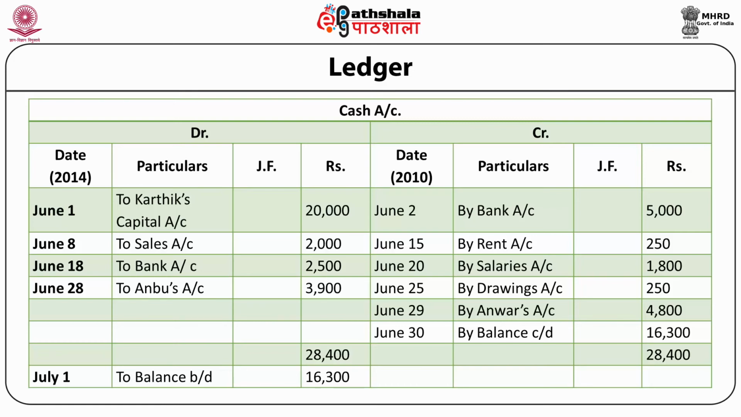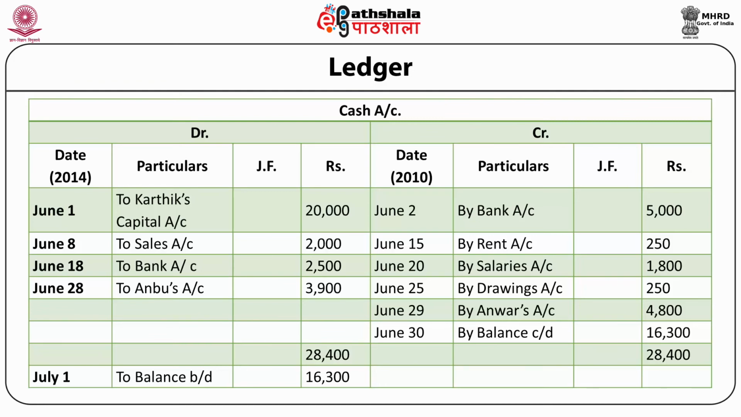Now debit side, June 18, to bank account rupees 2,500. June 20, on credit side, by salaries account rupees 1,800. Again on credit side, June 25, by drawings account rupees 250. Now June 28, on debit side, to Anbu's account rupees 3,900. Now on credit side, June 29, by Anwar's account rupees 4,800.